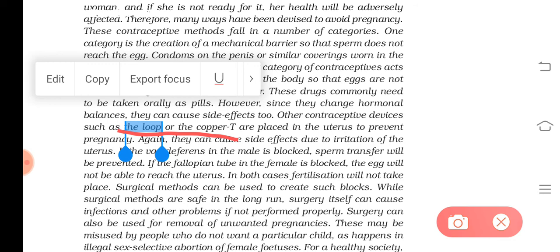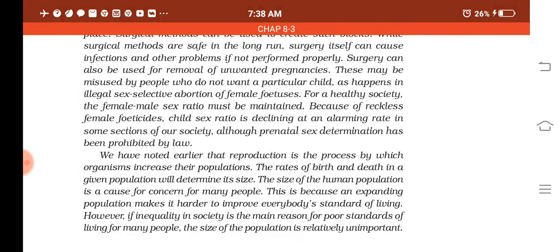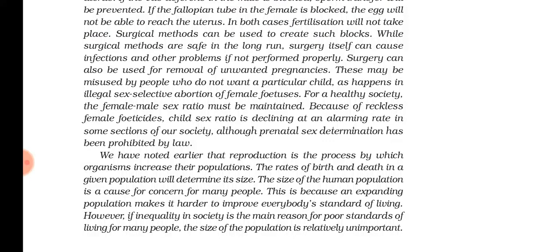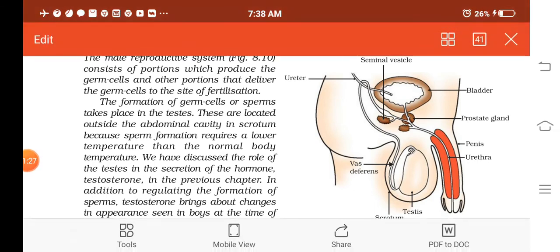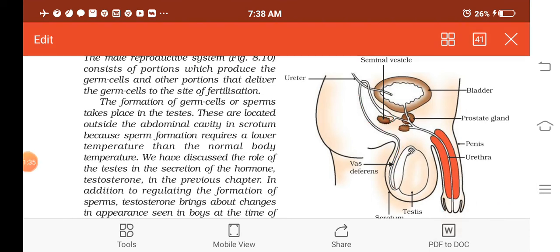So the last part is the surgical method. Surgical method means here a small portion of the sperm duct. Do you remember the part of the male reproductive system? See, this is the male reproductive system, and here you can see the vas deferens. This is the vas deferens. So this vas deferens will be cut and then tied, so that the sperm released will not reach the female's body. Understood? So this is known as vasectomy.